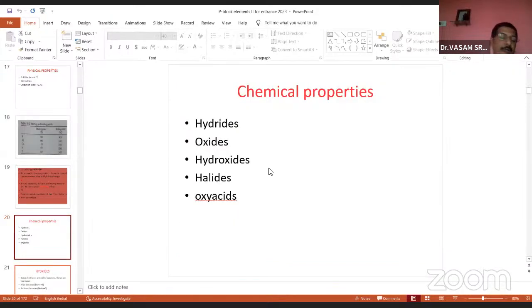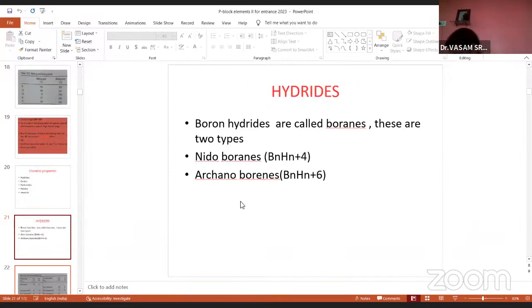Now you come to chemical properties. In physical properties, only inert pair effect and liquid range, 2 points are important. You come to the chemical properties of the third group. Hydrides, oxides, hydroxides, halides, and oxyacids. Okay, now come to hydrides. Just now I told you, a hydride means a group element reacting with hydrogen gives hydrides. You know that is the definition already.